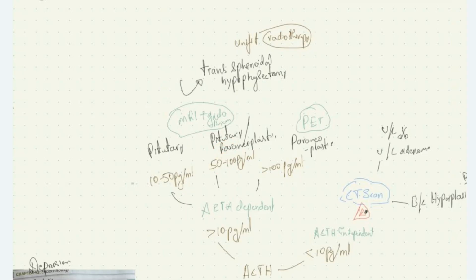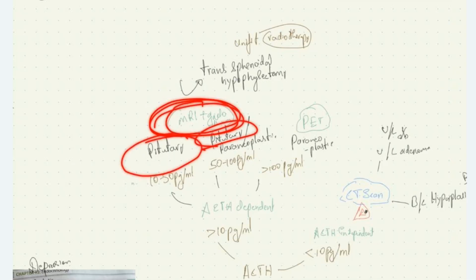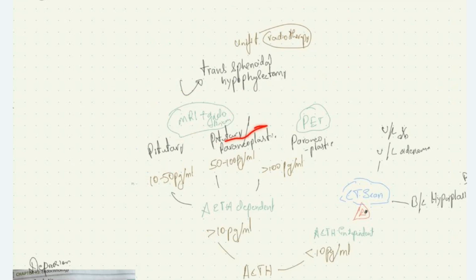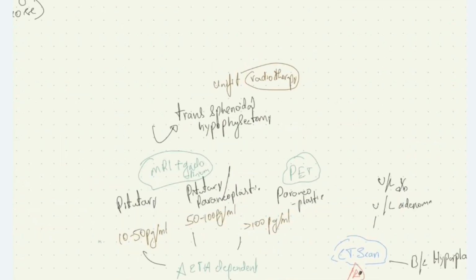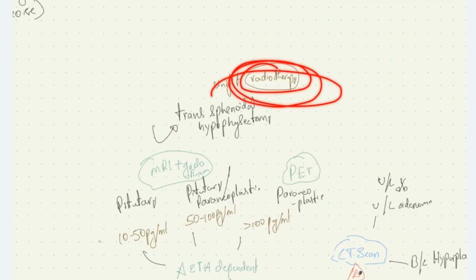We'll first do MRI and gadolinium scan in these patients. If they have pituitary adenoma, we perform transsphenoidal hypophyseectomy. If they have paraneoplastic syndrome, we perform PET CT, find out the cause and treat adequately. If the patient is unfit for transsphenoidal hypophyseectomy, we can perform radiotherapy in this patient.